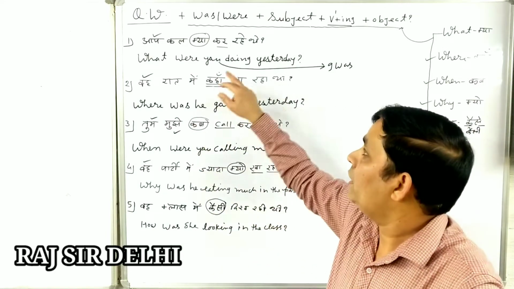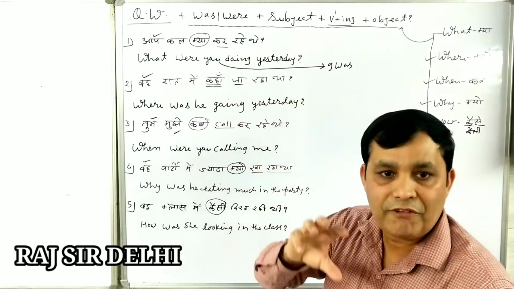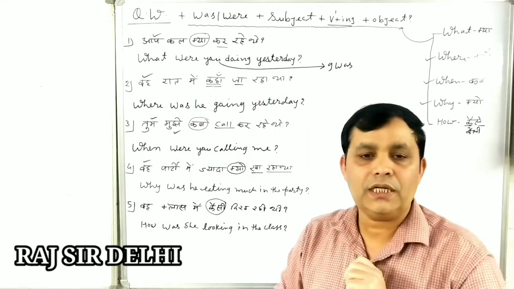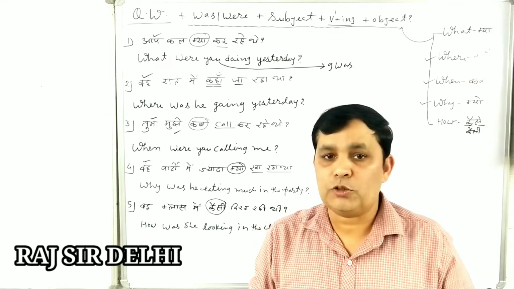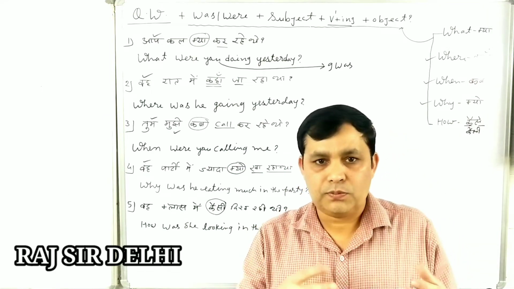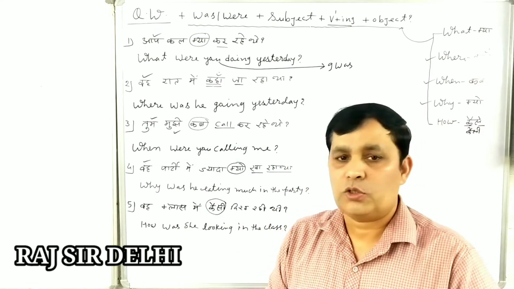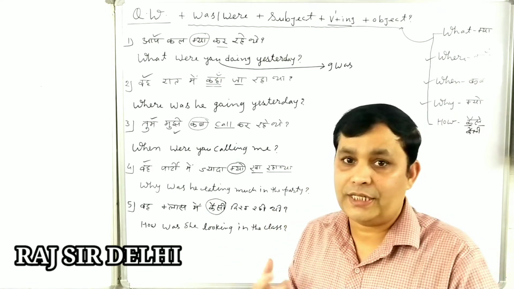Here we have to mention the verb which you were doing. So, what were you doing yesterday? I was reading newspaper yesterday. Again, you have to speak fluently. What were you doing yesterday? So you have to say, I was reading newspaper yesterday.